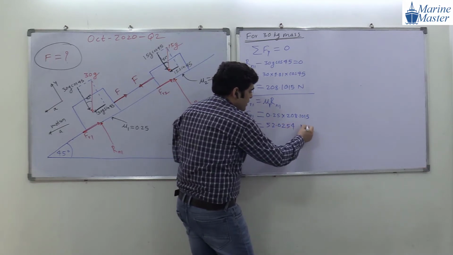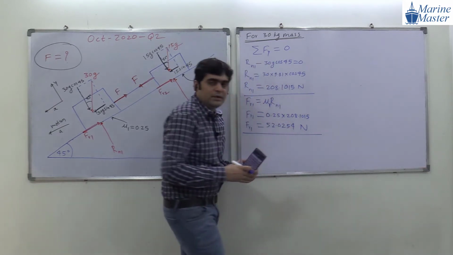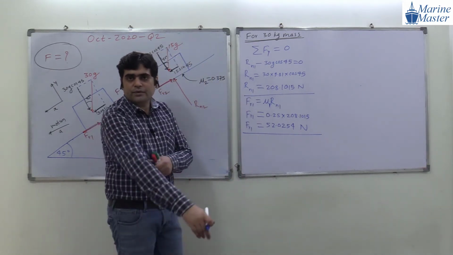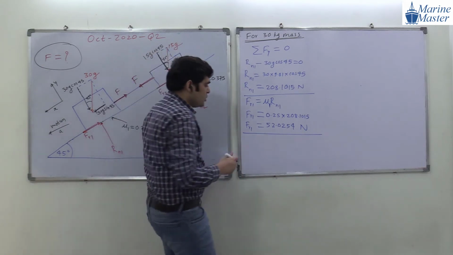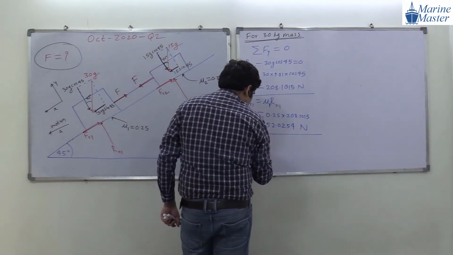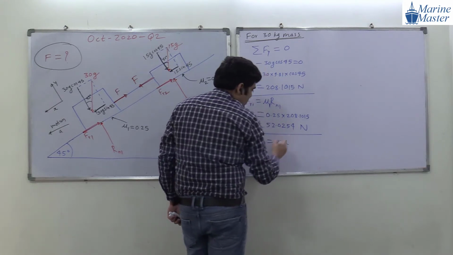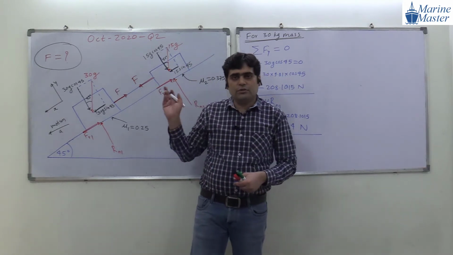52.0254 Newton. So we got Fr1. Then what we are going to do? We are going to take the summation of forces in the x direction. And here, summation of forces in the x direction is equal to what? Ma, mass into acceleration. Okay.